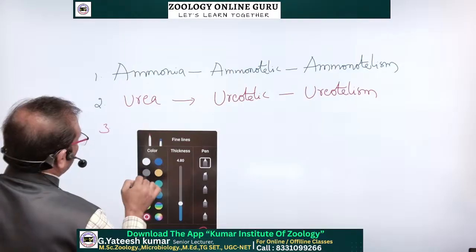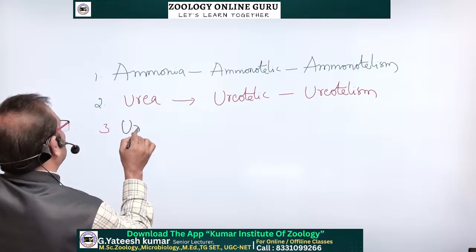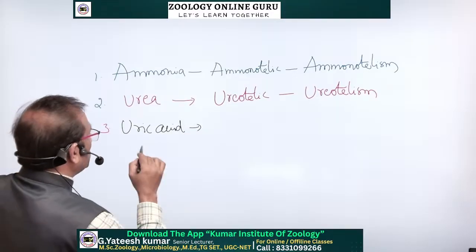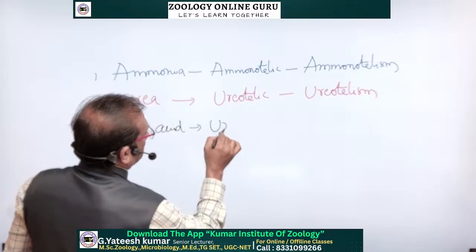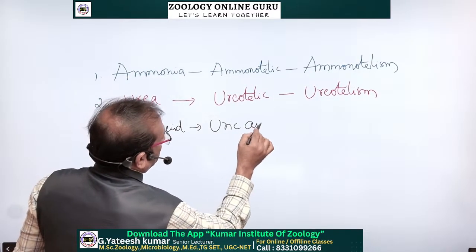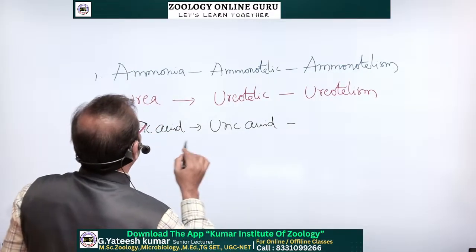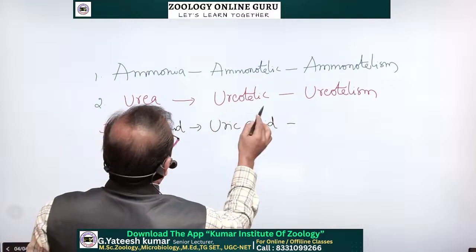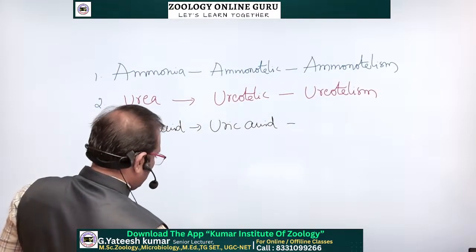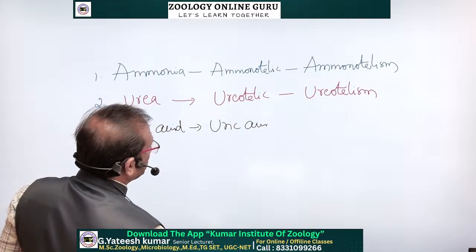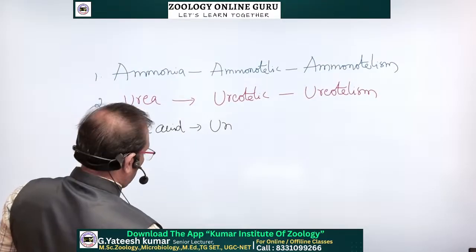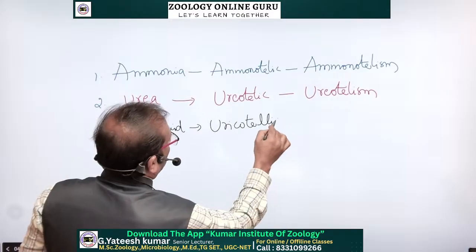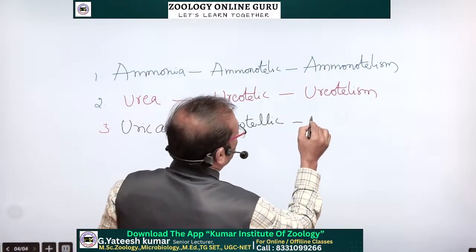Third one, uric acid. Those organisms excrete uric acid. Those are known as uricotelic, and the method is called uricotelism.